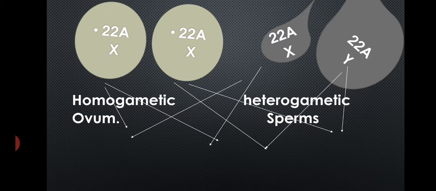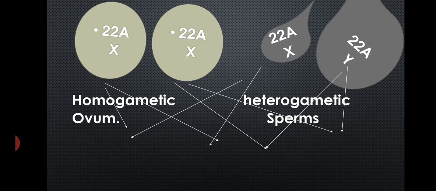That's why the ova produced by the human female are called homogametic, and the sperms produced by the male are heterogametic.